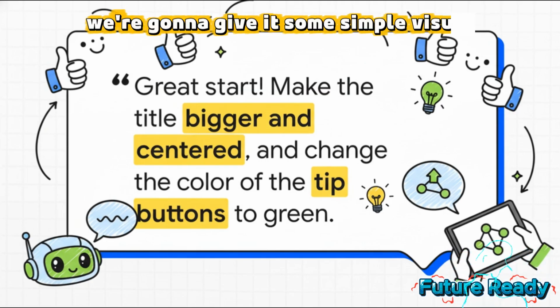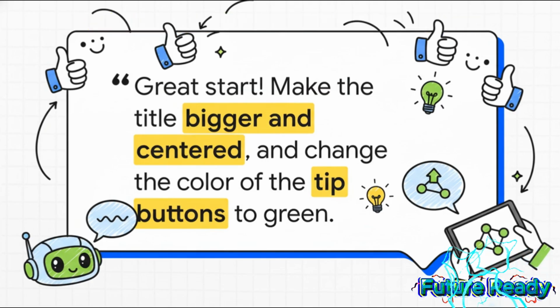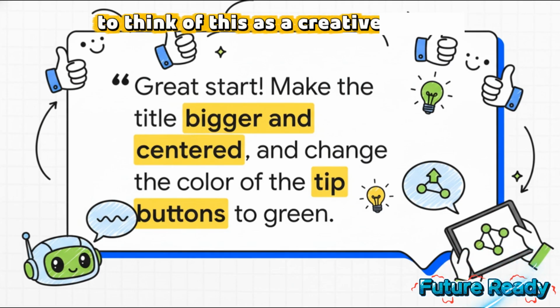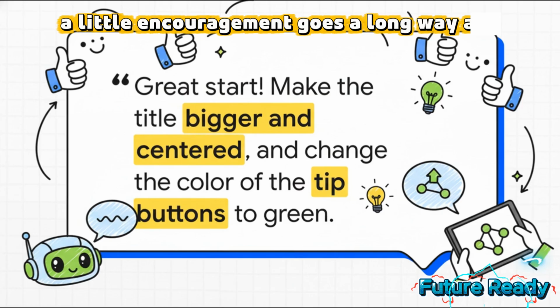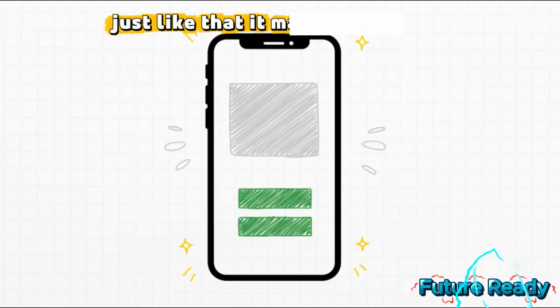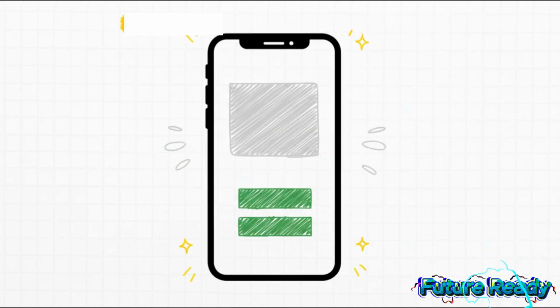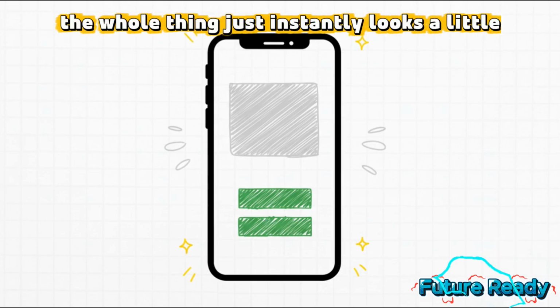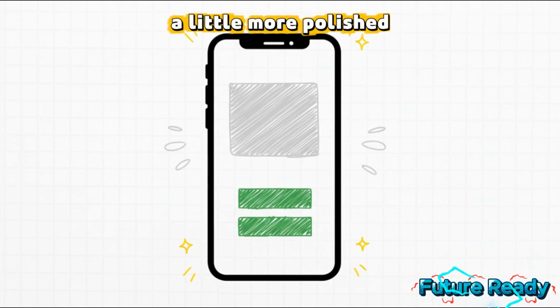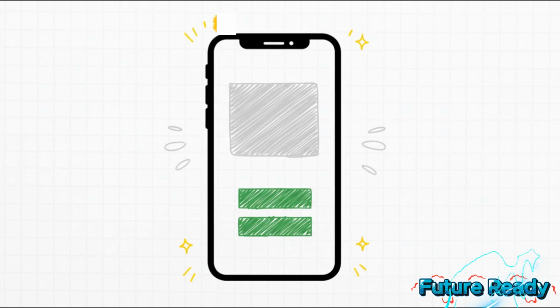All right, time for our first nudge. We're going to give it some simple visual feedback. And notice how we're starting with "great start." It actually helps to think of this as a creative partner, not just some machine. A little encouragement goes a long way. And boom, just like that, it made the changes. The title is bigger, it's centered, the buttons are green. The whole thing just instantly looks a little better, a little more polished. It's amazing how fast you can make these tweaks.